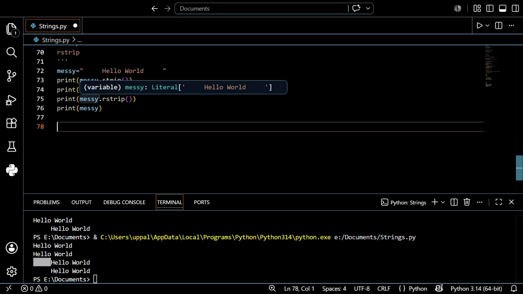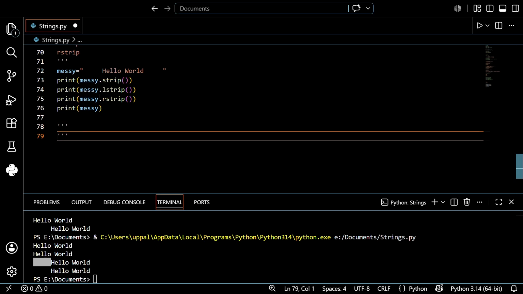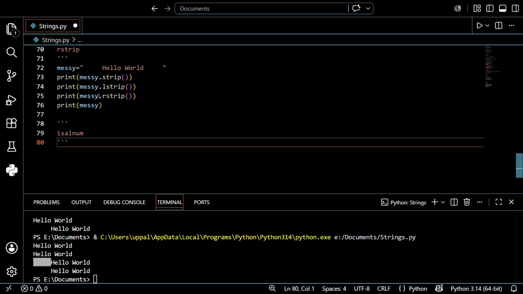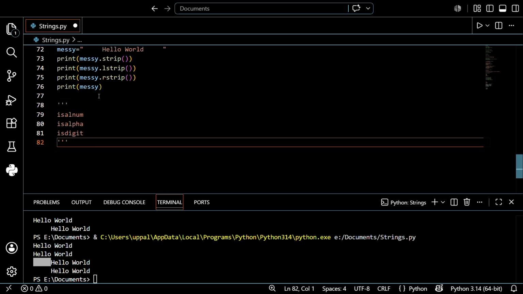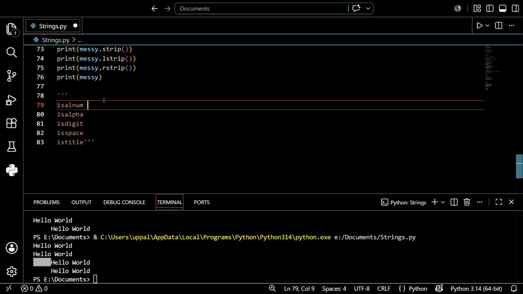Before that, let's remember these conditions: isalnum, after that isalpha, isdigit, and isspace, and finally istitle. What do you mean by this? I will explain everything, guys.